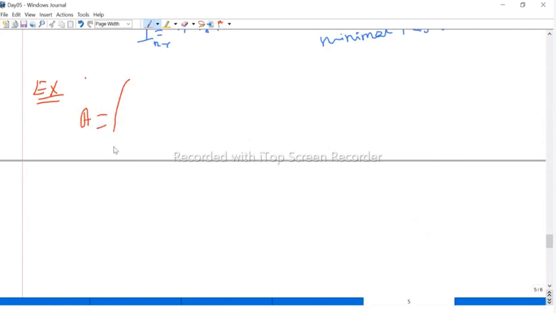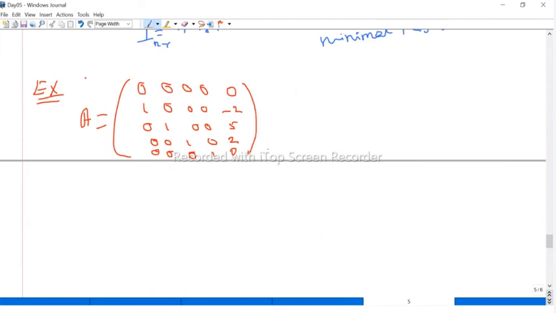Suppose A equals, the first row is 0, 0, 0, and suppose the matrix given is a 5 by 5 matrix. They may ask what is the determinant, or the characteristic polynomial, or the minimal polynomial. Now here we have an identity matrix, right?